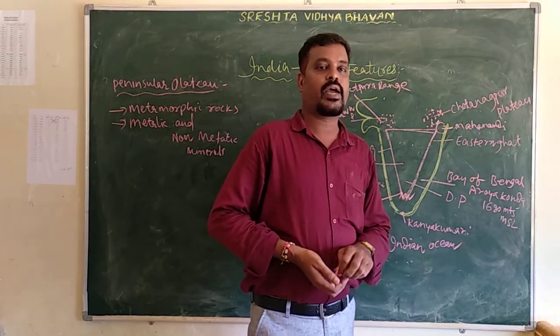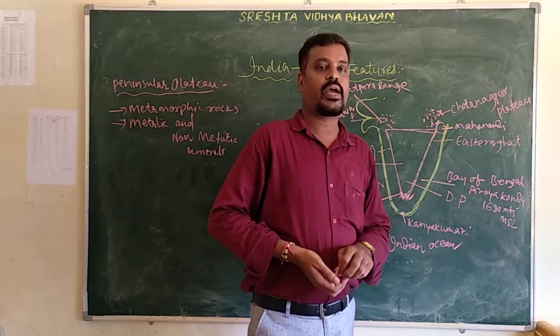The first one is the Konkan coast, in Maharashtra and Goa. The second one is the Kannada coast, in Karnataka, and the third one is the Malabar coast in Kerala. So these are the important ones. The western coastal plain is divided into three parts: Konkan coast, Maharashtra and Goa; Kannada coast, Karnataka; and the Malabar coast, Kerala. This is on the western side.